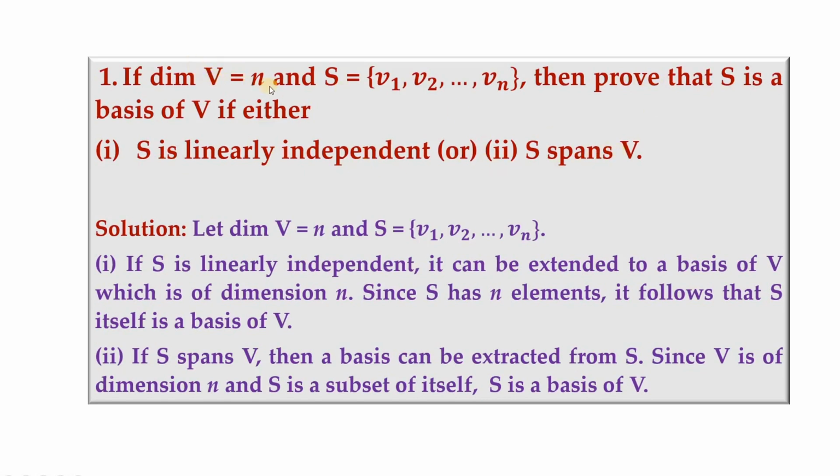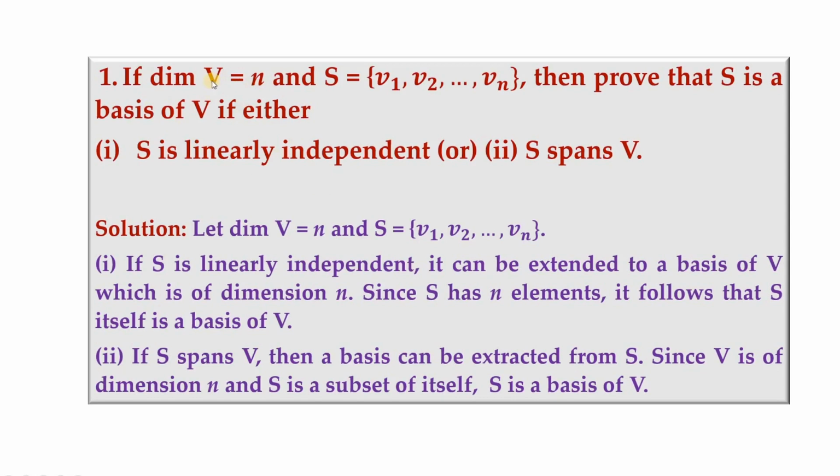See, we have the dimension of V to be n and the number of elements in this set also to be n. If this is the case, then what this problem says is, if S is linearly independent, then automatically it will form a basis, or if S spans V, it will automatically form a basis. Normally, when we want to show that a collection is a basis, we have to show that it is linearly independent as well as that it spans V. But here a concession is given.